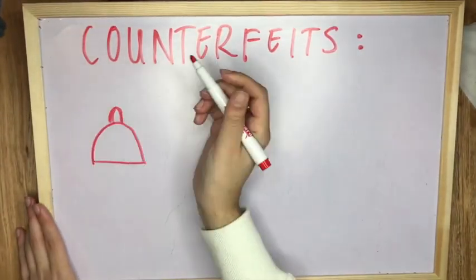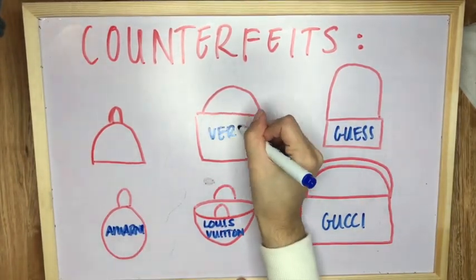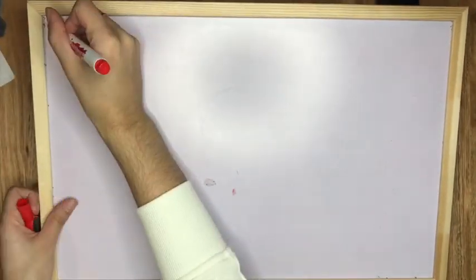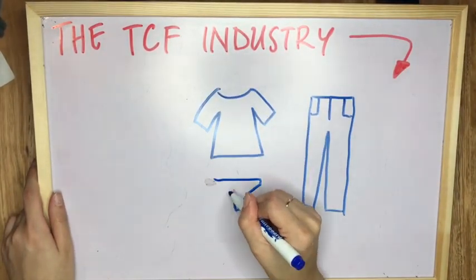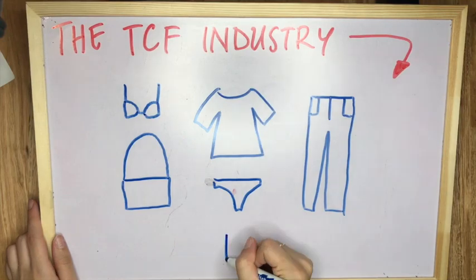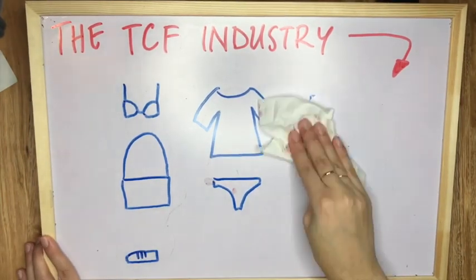China is known for having many counterfeit products, which can pose a threat to brands, particularly luxury brands, as it can damage the brand reputation. The TCF industry in China is the largest in the world in both overall production and exports. It has been a popular place for brands to manufacture their products. However, with labour costs rising, brands are trying to find cheaper alternatives in countries like Bangladesh.